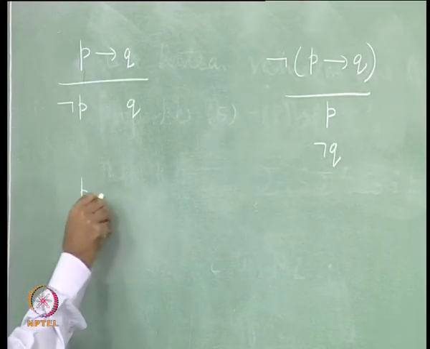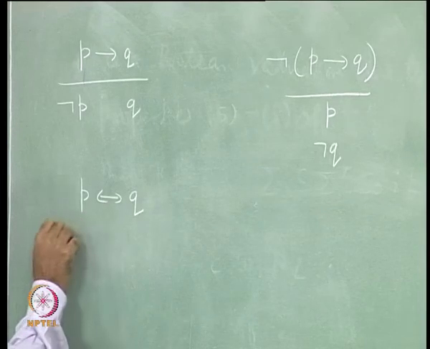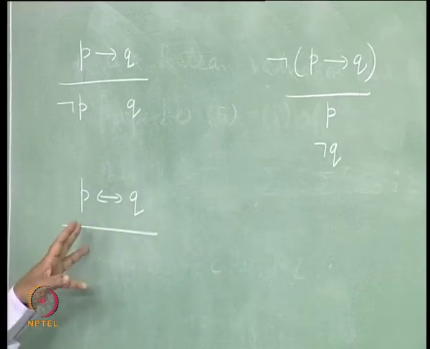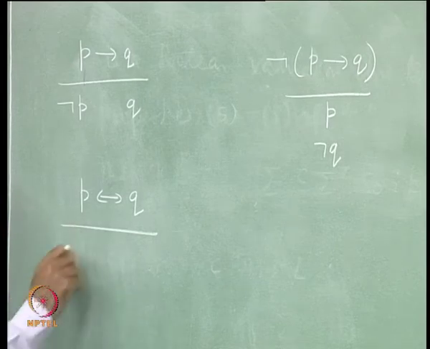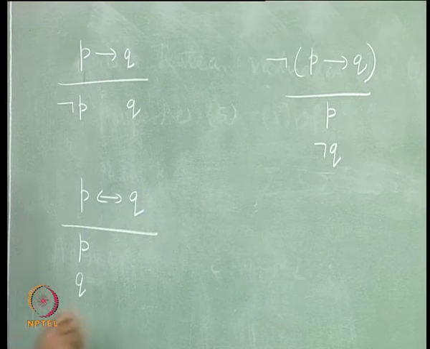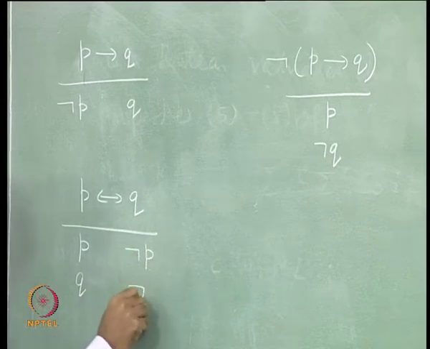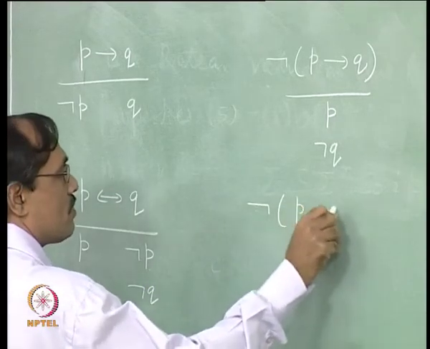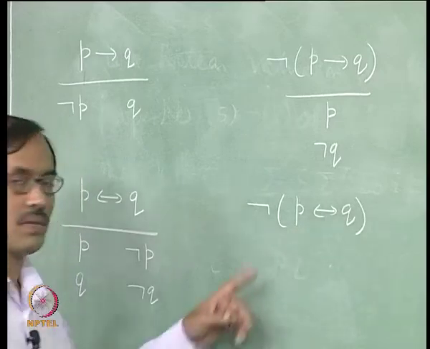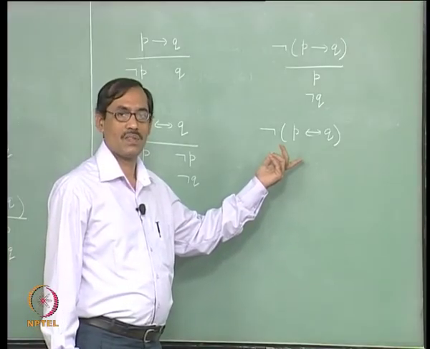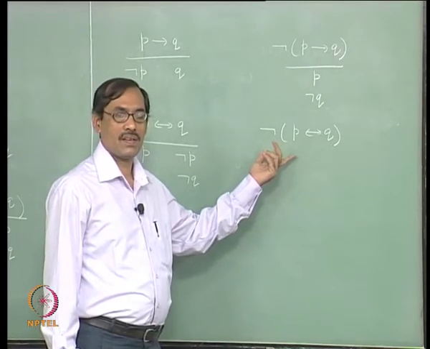Next, if and only if P by conditional Q, this is true when both of them are true or both of them are false. So, we will keep in one branch P, Q both, another branch not P, not Q. Okay. The negation of P if and only if Q, so that is equivalent to either P or Q, right, exclusive OR. Okay.